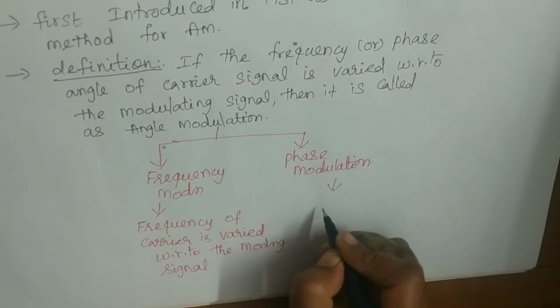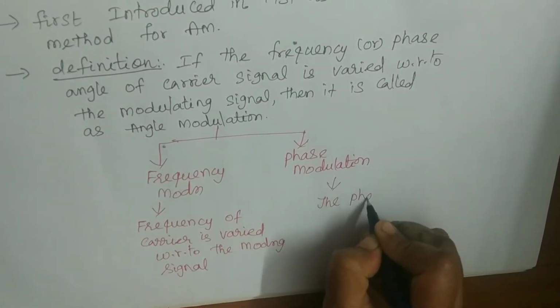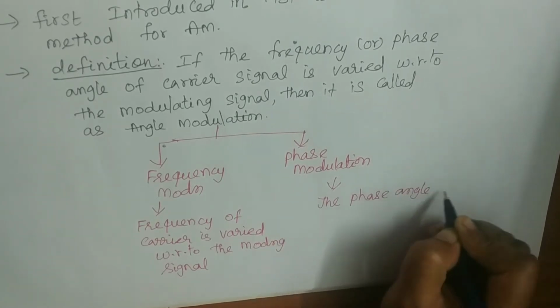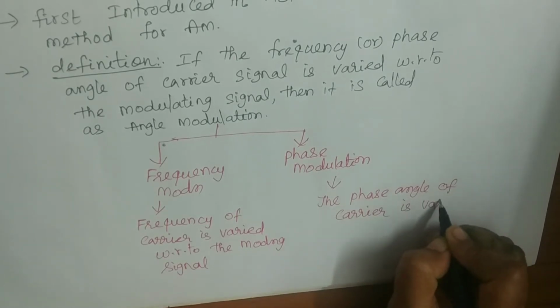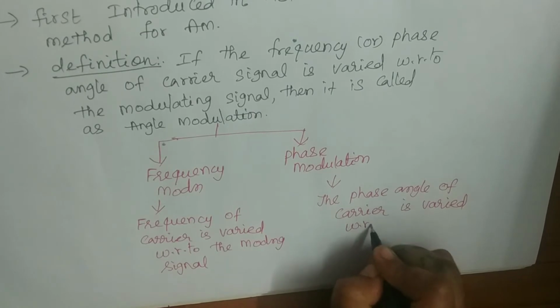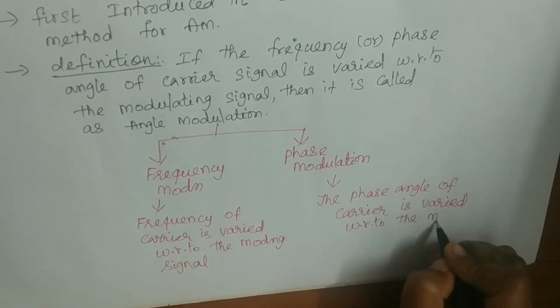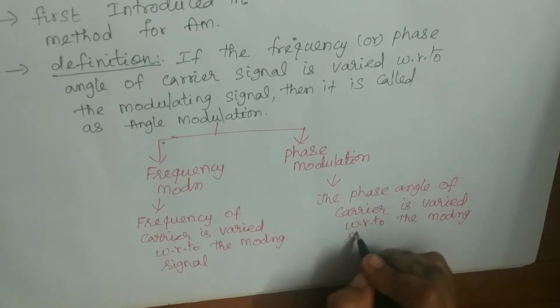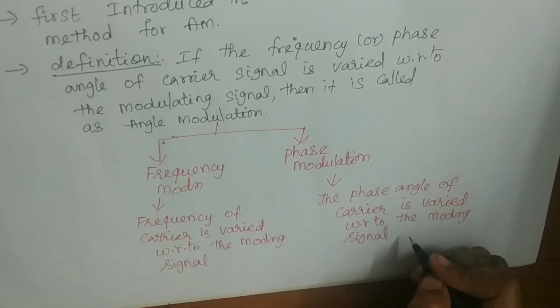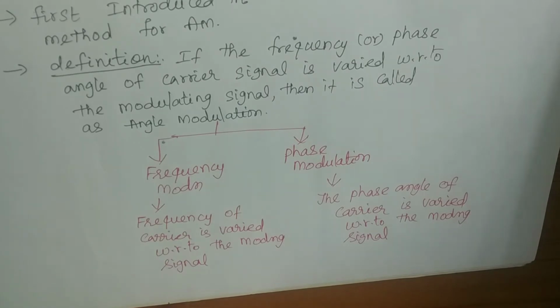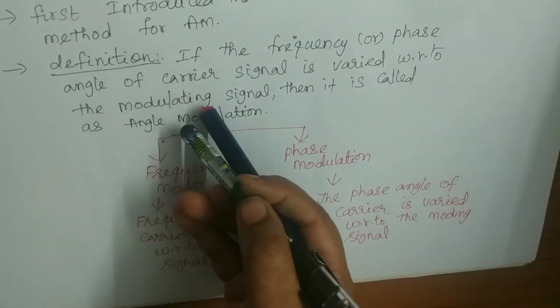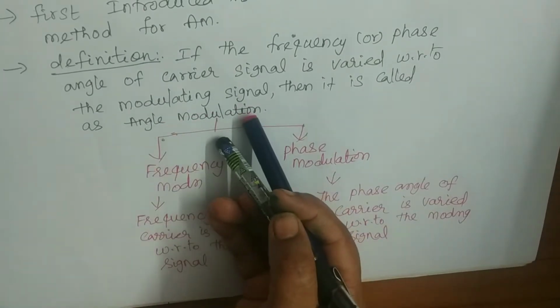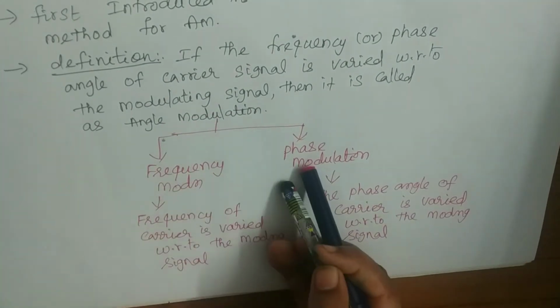In phase modulation, the phase angle of the carrier is varied with respect to the modulating signal. This is called phase modulation. So this is the simple definition for frequency and phase modulation. If the frequency or phase angle of the carrier wave is varied according to the modulating signal, then it is called angle modulation, and in this we have frequency modulation and phase modulation.